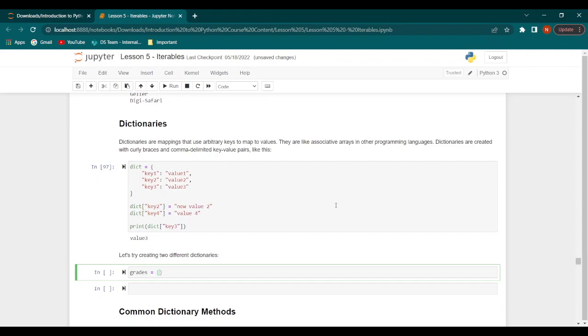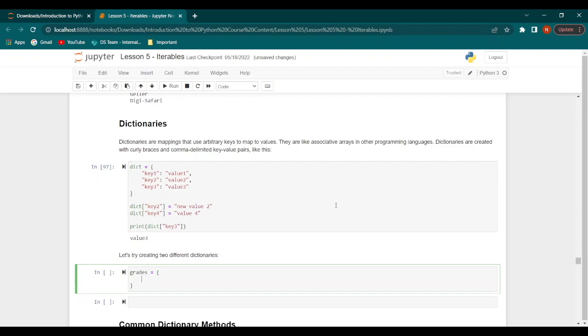We would call it grades, put the curly brackets, and have the first subject, which we can say is English, colon 97, comma math, colon 93, comma global studies, colon 85, comma